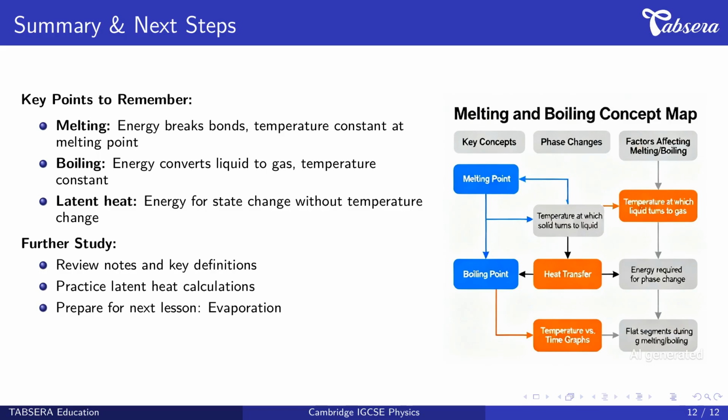Third, latent heat is the energy required to change state without changing temperature. This concept explains why ice and water can both exist at 0 degrees Celsius. For further study, review your notes regularly and rewrite definitions in your own words. Practice additional latent heat calculations to build confidence. The next lesson covers evaporation, which builds on today's work by examining surface-only state changes. Ensure you understand today's concepts before moving forward.